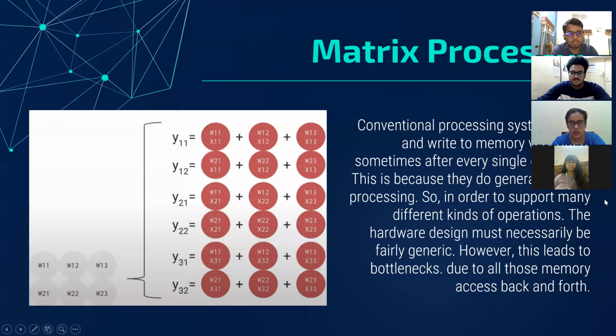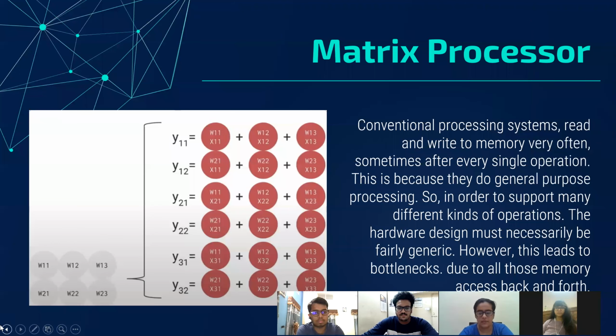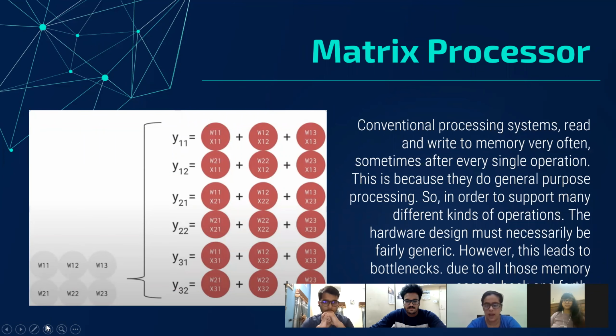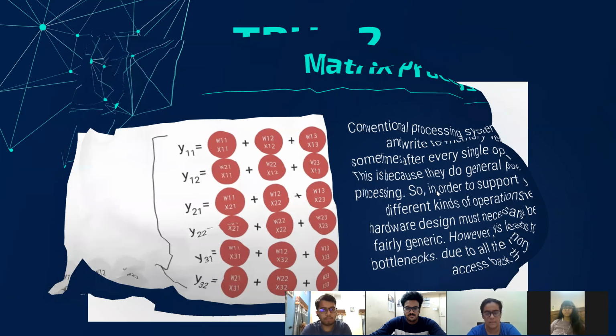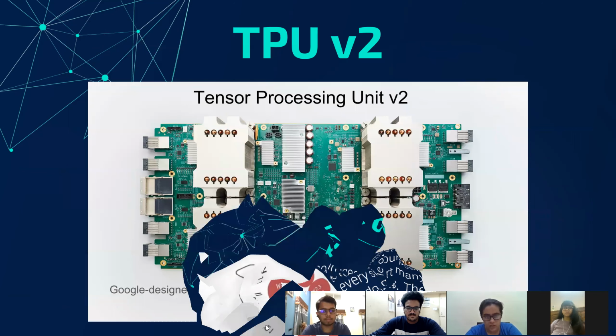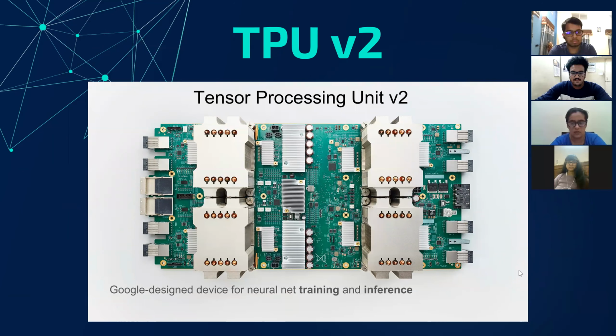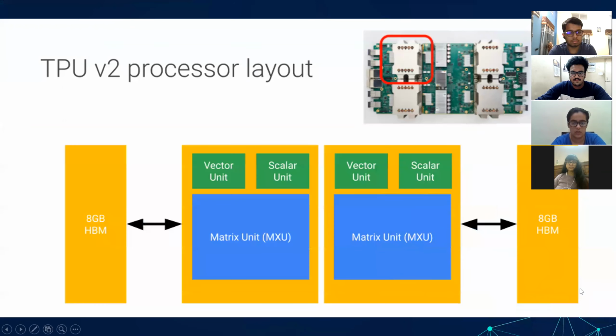Matrix processor: in order to support many different kinds of operations like reading or writing to memory, etc., the hardware design must be fairly generic, but sometimes this can lead to bottlenecks due to all those memory accesses back and forth. Coming to the next slide. So this is the basic design for TPU version 2, and we'll move to the layout of TPU version 2.